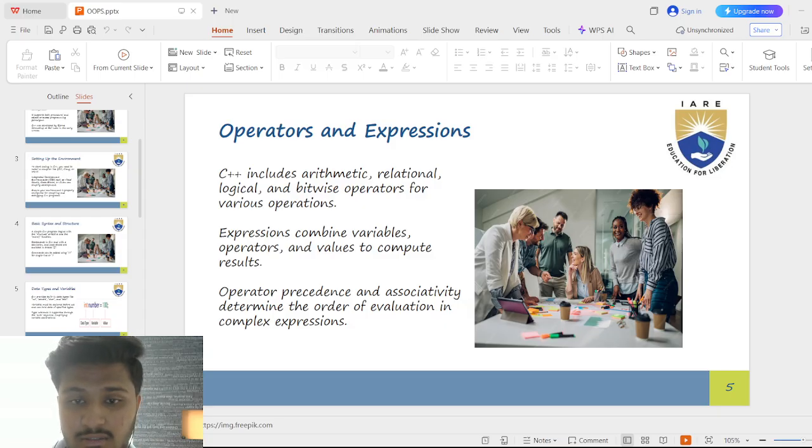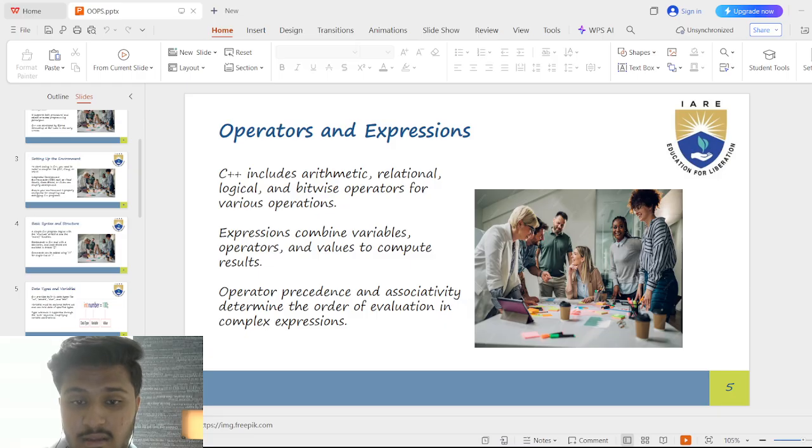Expressions are combinations of variables, values, and operators that the computer calculates to get a result. Operator precedence is the rule that decides which part of the expression is calculated first. Example, in 5 + 3 * 2, multiplication happens first, so the result equals 5 + 6 equals 11.